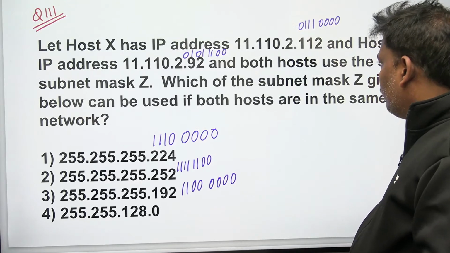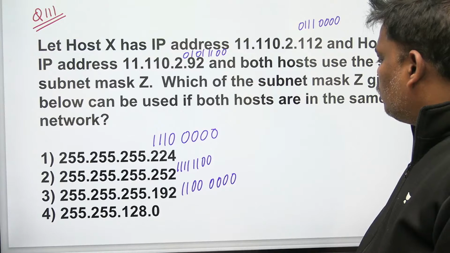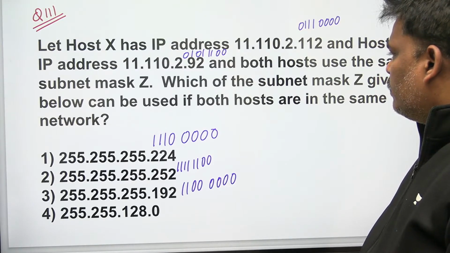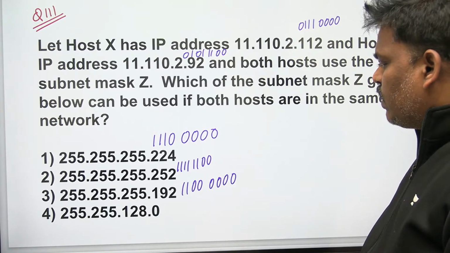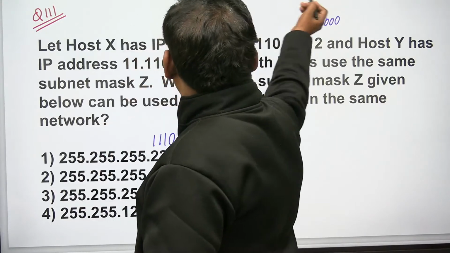Let's go to 3. If you see 3 with the X, only the 6th bit. What about Y? Only the 6th bit. Perfect. I think the answer is 3.